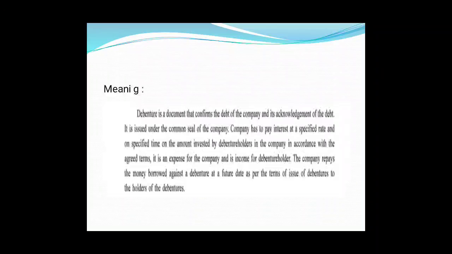So whenever a company borrows a loan in the form of debentures, the company issues the terms and conditions of when the amount will be paid back to the debenture holders. So debentures are issued for a fixed time, and after completion of that time, the amount is paid back by the company to the debenture holders, and till that date the company pays interest to the holders of debentures.